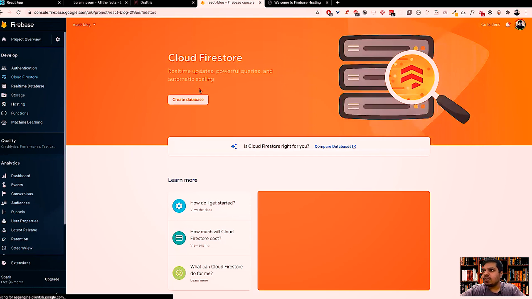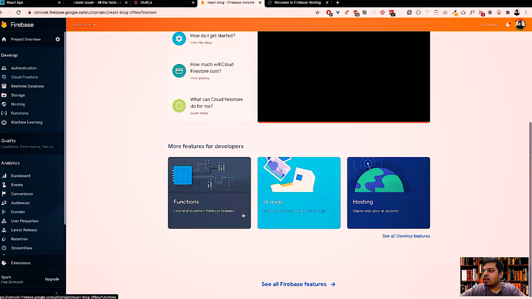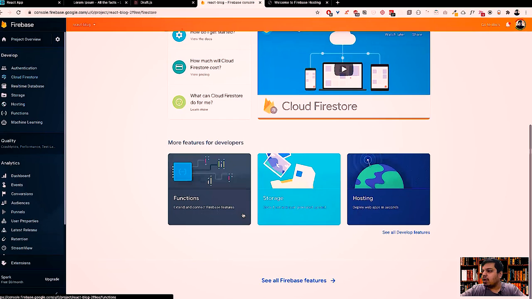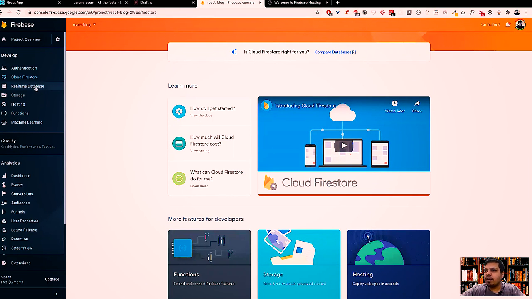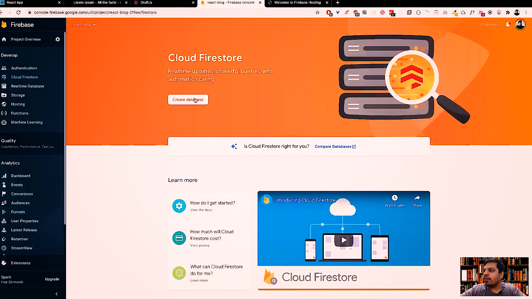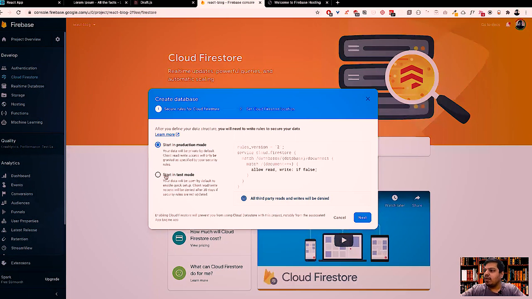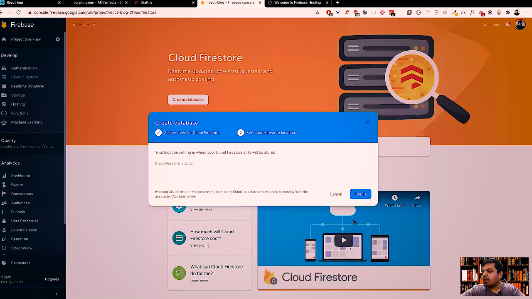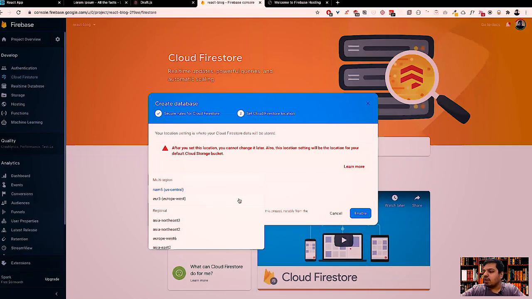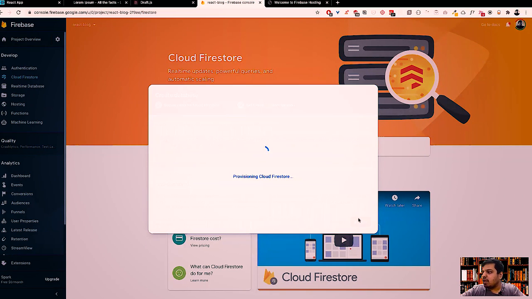There are two options: Realtime Database, or rather they have moved it into a separate section over here on the left, right? But we'll be using Cloud Firestore. We'll say create database. We'll start in test mode as of now because we're not creating for production. We'll choose our closest server location, which will be Asia Southeast, enable, and let's wait for that as well.